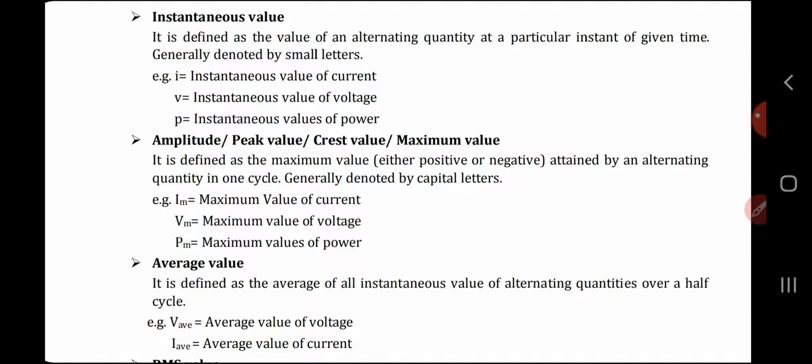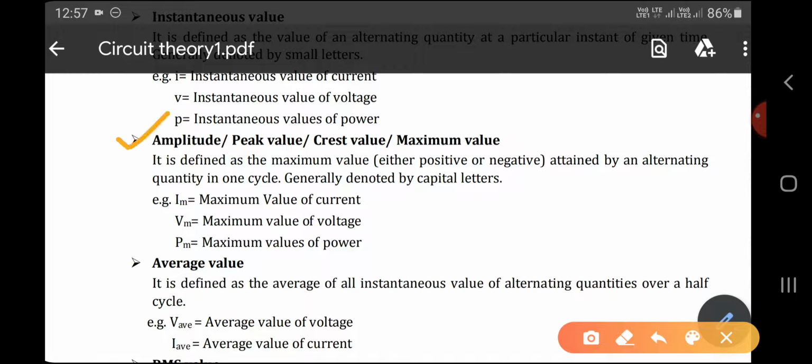Normally it's represented as a small letter. For example, if you want to represent the instantaneous value of current, you have to use small letter i. The instantaneous value of voltage can be represented by small letter v, and the instantaneous value of power can be represented as small letter p. Next, we'll discuss the next definition, which is amplitude.